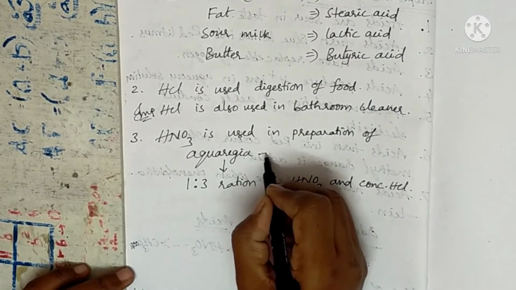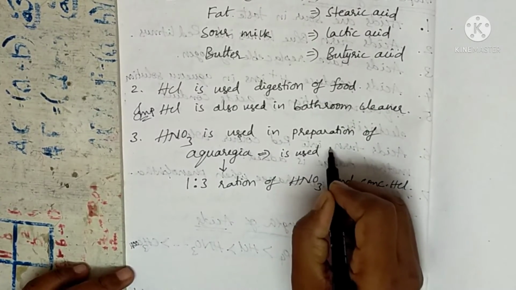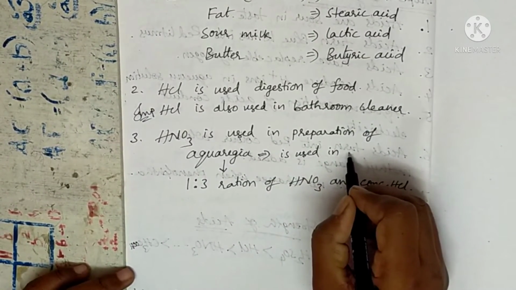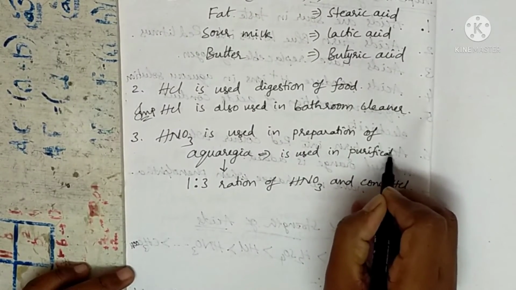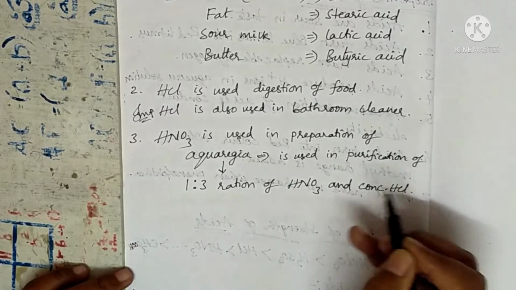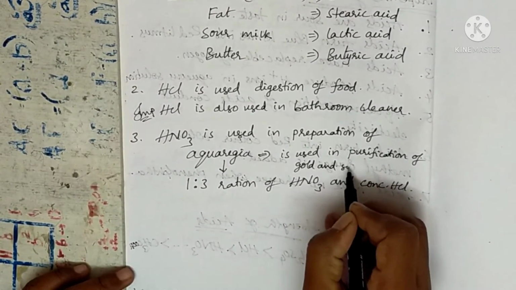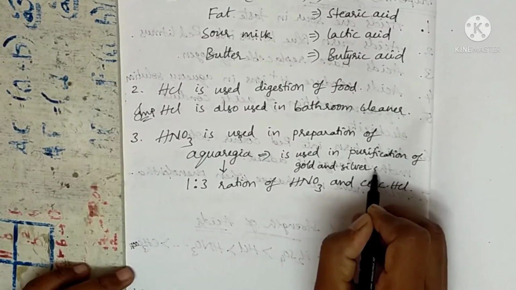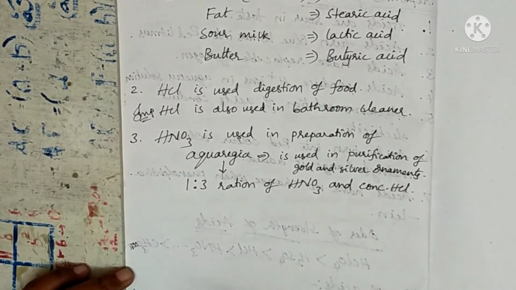This aqua regia is used in purification of gold and silver ornaments. So here we got 3 bits.